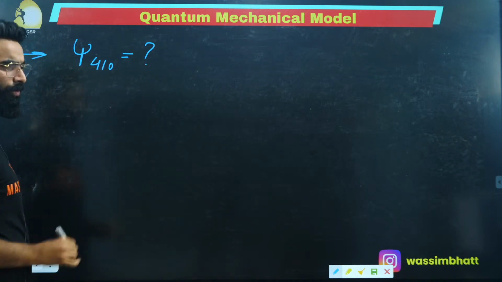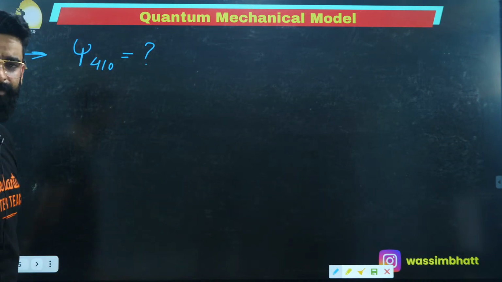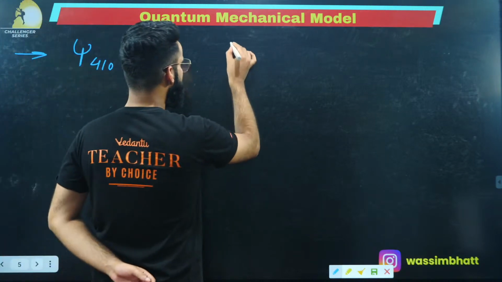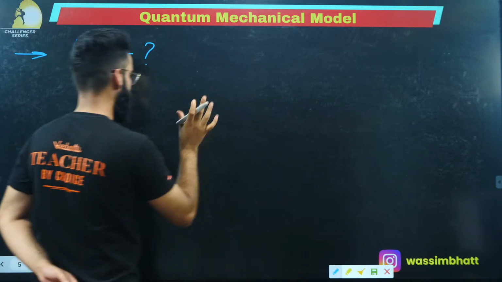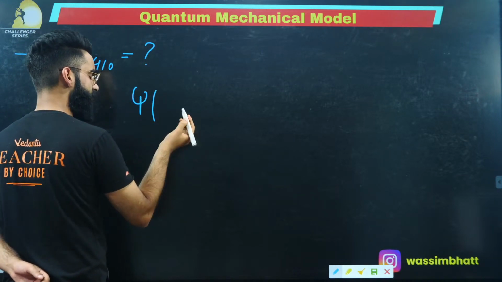What it denotes. I wrote something as psi 410. What does it denote exactly? See guys, one thing I forgot. In your psi function, what was that psi?